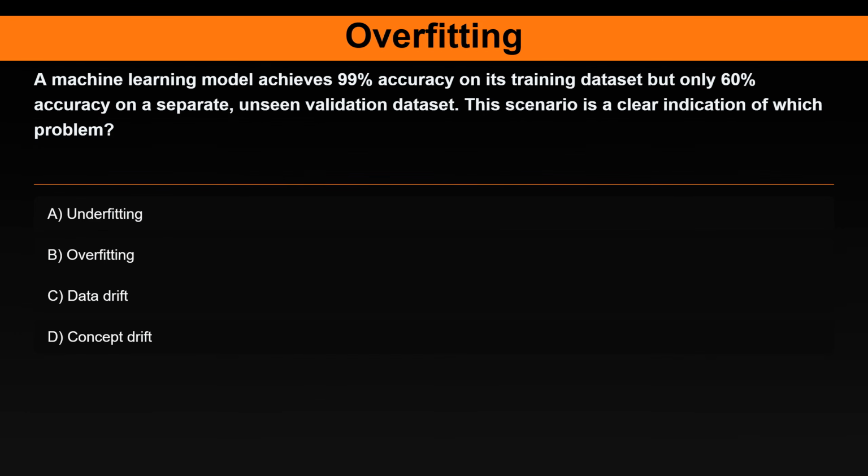Question 1. A machine learning model achieves 99% accuracy on its training dataset, but only 60% accuracy on a separate, unseen validation dataset. This scenario is a clear indication of which problem? Option A. Underfitting. Option B. Overfitting. Option C. Data drift. Option D. Concept drift.